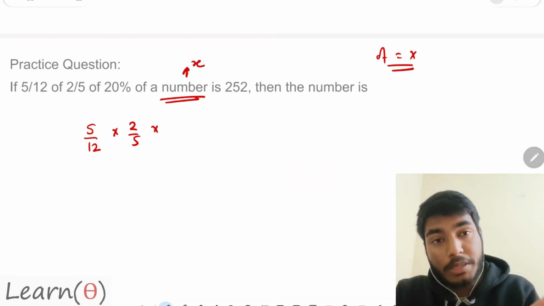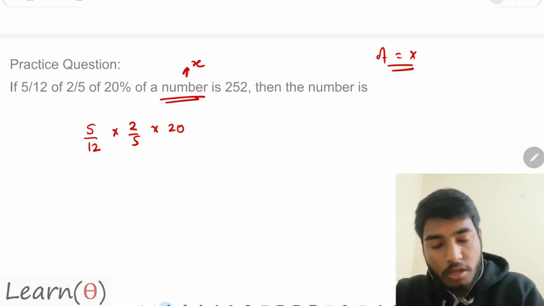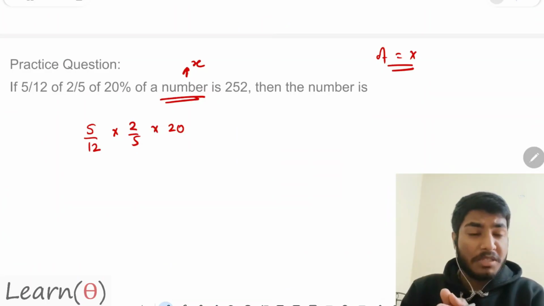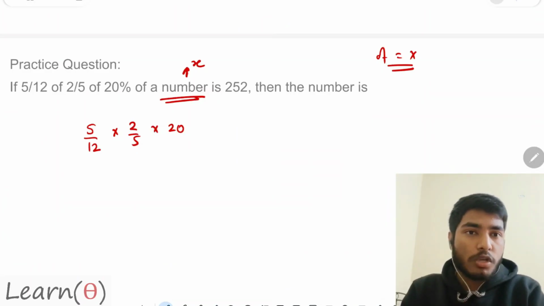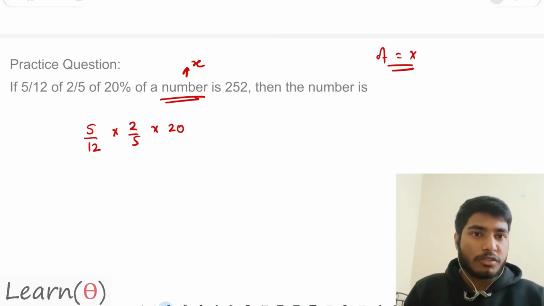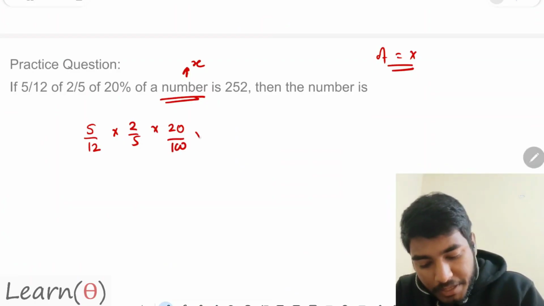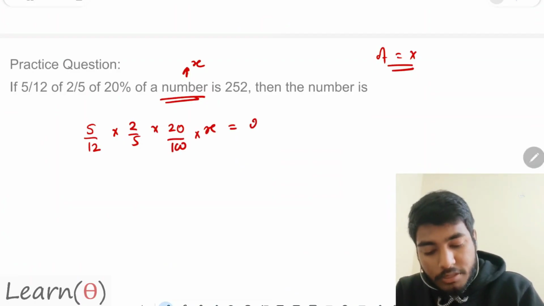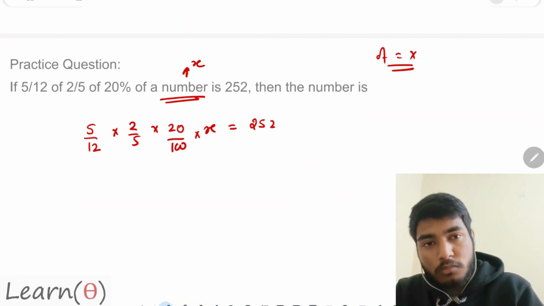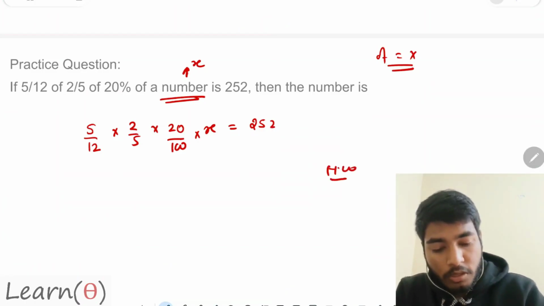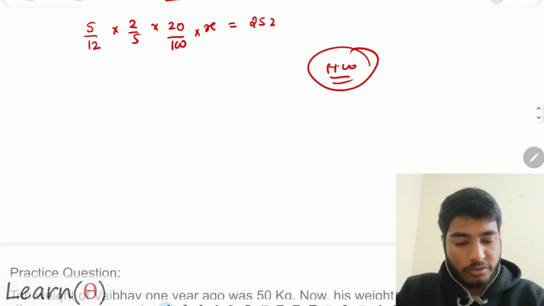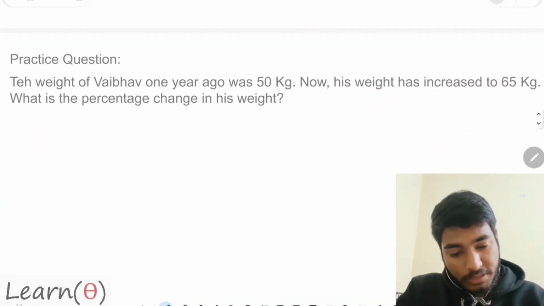So 20% of a number. 20% means 20 divided by 100. How to convert a percentage to a fraction? Because this is the fraction series now. So 5/12 of 2/5 of 20/100 into x is equal to 252. Now the question is in front of you. You have to get the value of x. This is a homework question. I hope that is clear.